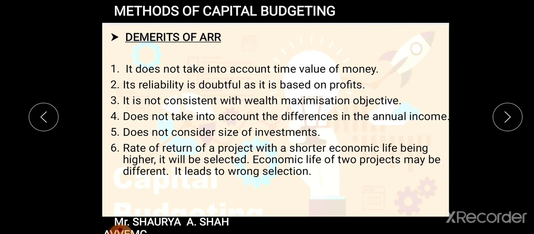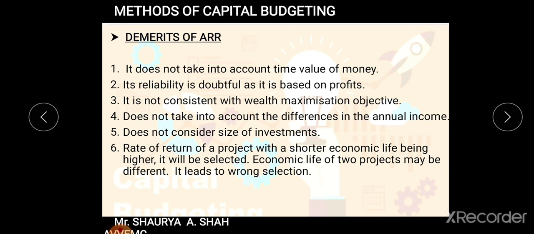ARR. In today's lecture, we saw the introduction to capital budgeting, then the meaning of capital budgeting. Capital budgeting is related to long-term decision making of current funds which you have, anticipating the returns which you are going to get. This is known as capital budgeting. Then students, we saw the characteristics of capital budgeting. There are mainly 7 points. You can again go through those points.